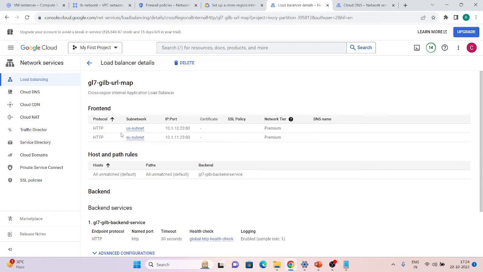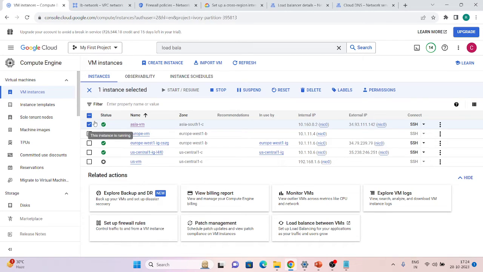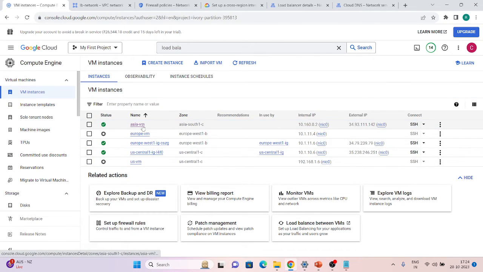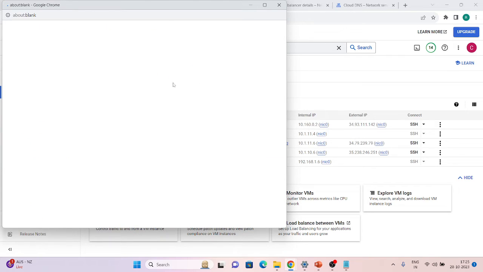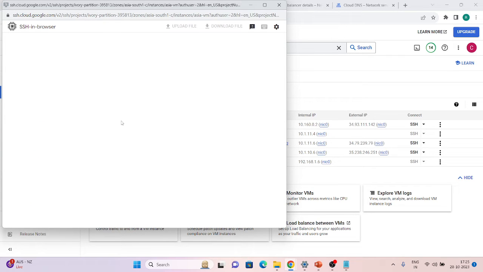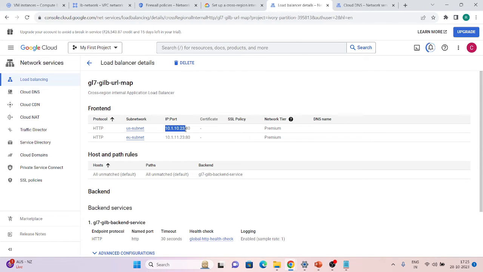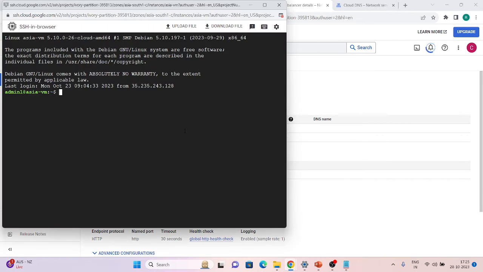So let's start our testing. As we can see, this front end is in US and this one in EU. In VM instances, you can see I have some VMs in multiple locations: a VM in Asia, and some VMs in Europe and US also. So let me SSH into the Asia one first and let's see whether it's global or not. Let's curl this IP first, which is with the US subnet.